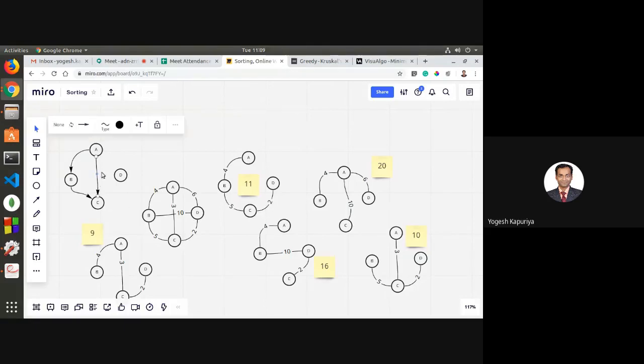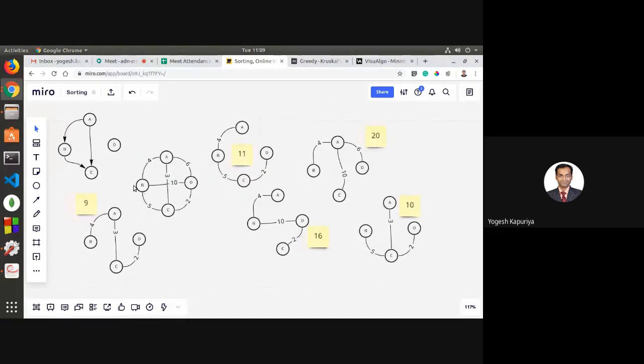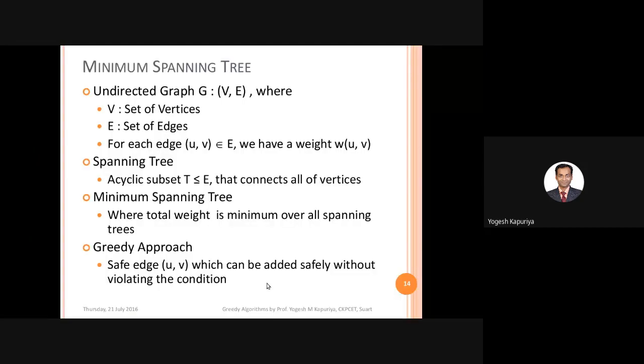Or even something like, yeah, this is the loop which you will create. Fine. So this is how greedy is useful. Greedy every time starts with the null set, and every time it will find an edge which is safe for adding into this tree till you create a minimum spanning tree. So that is the greedy approach, a general approach.